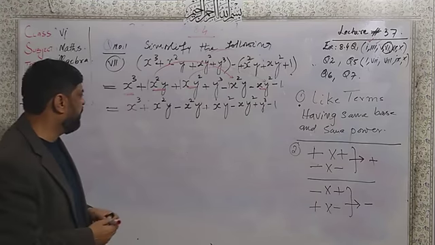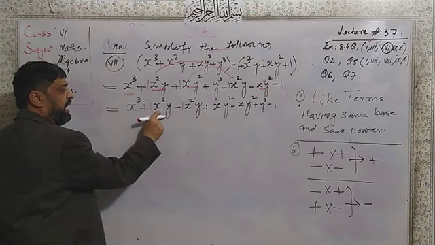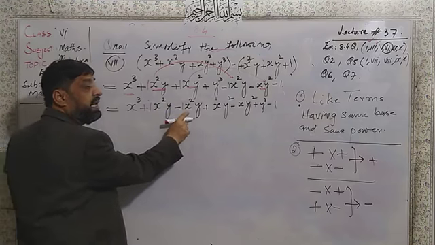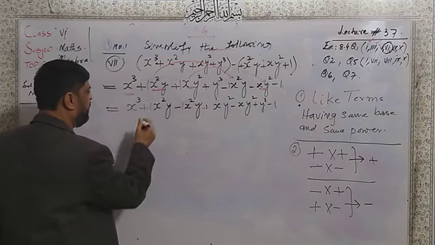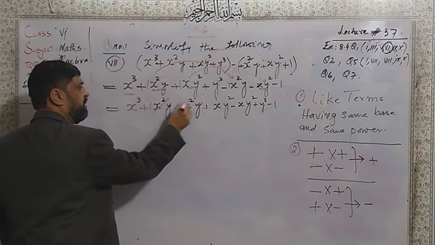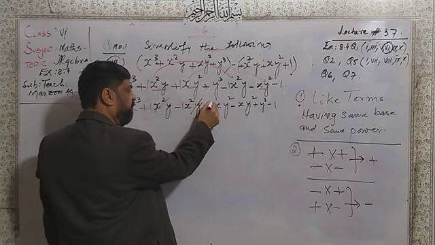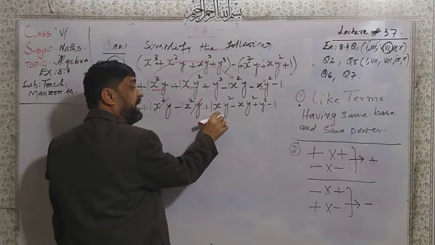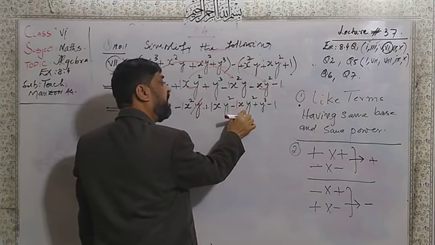So let us think here. 1 x square y of plus, here 1 x square y of minus. So definitely they will be cancelled with each other. And same way here is the plus 1 x y square minus 1 x y square.